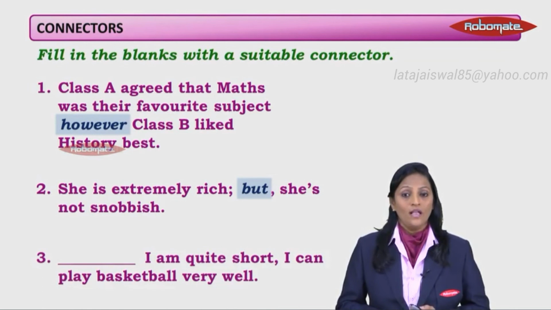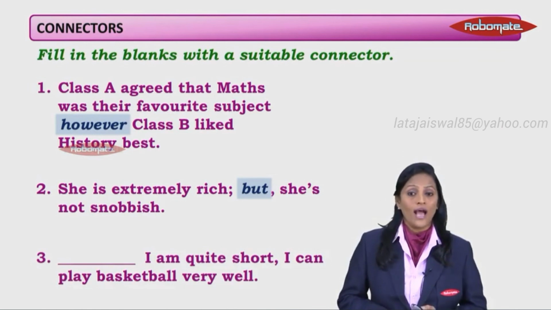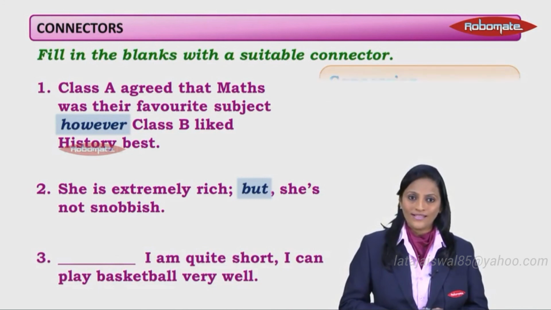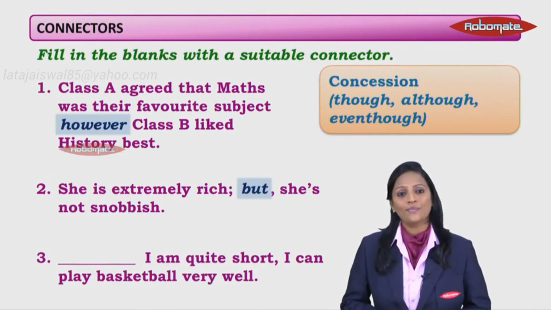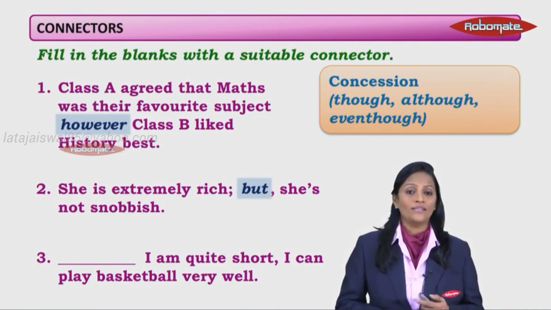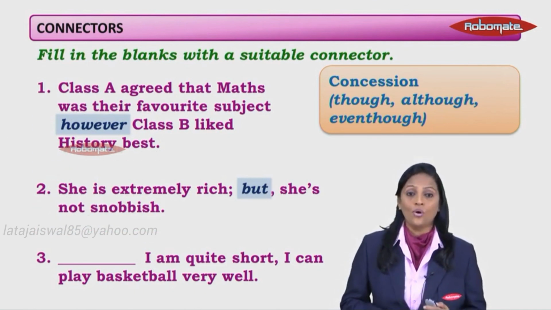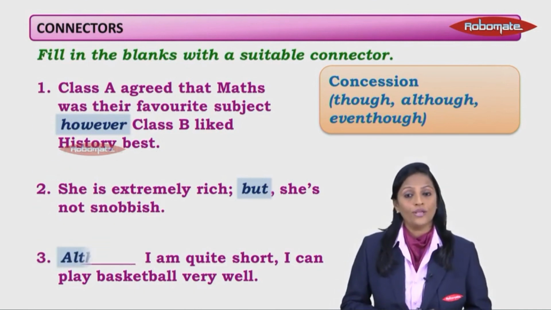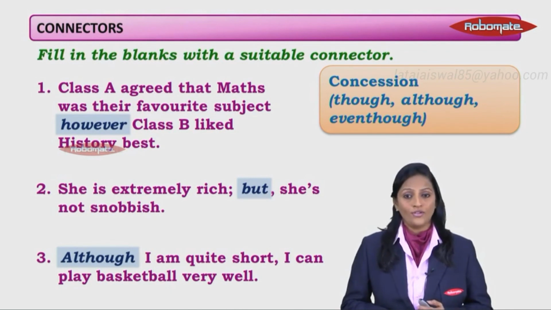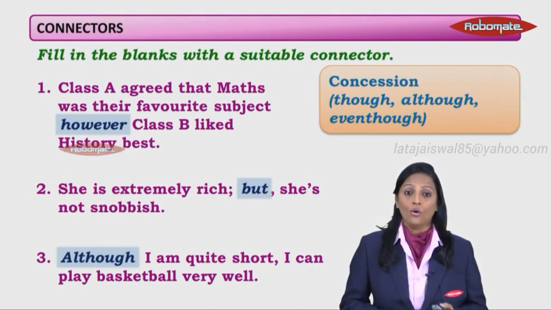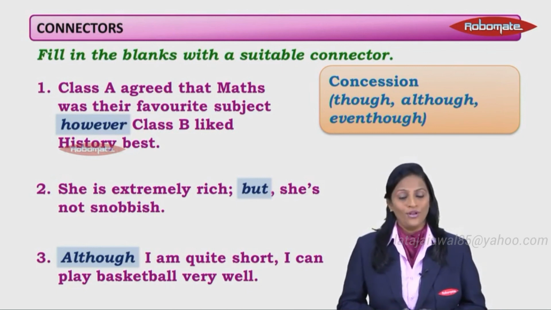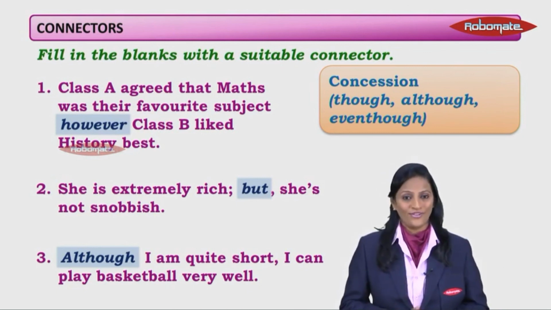Next one, dash, I am quite short. I can play basketball very well. Now, quite surprising here. So it's an element of surprise, and therefore the connector would be the ones that show concession or surprise: though, although, even though. So you can write here, although I'm quite short, I can play basketball very well. You can say though or even though. You can use any of the three.